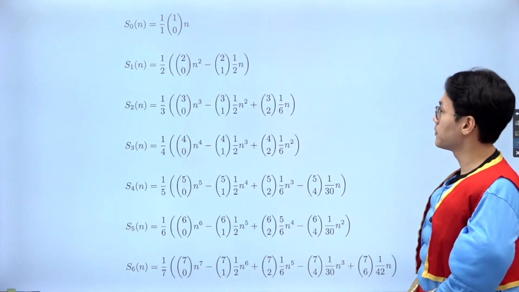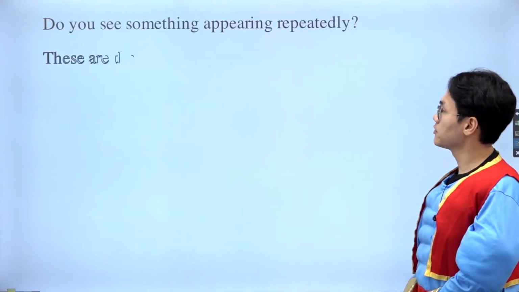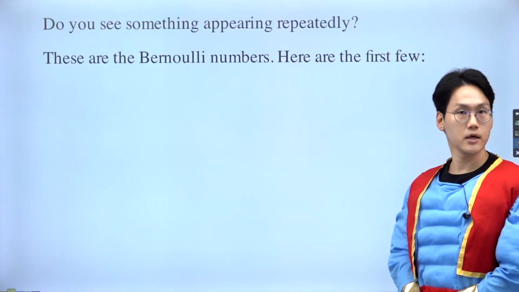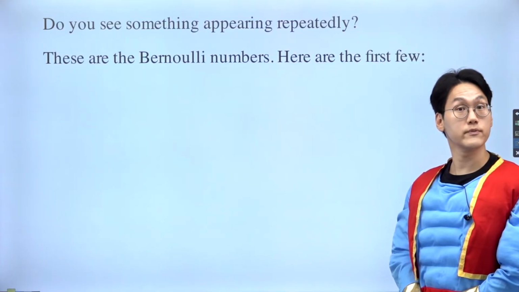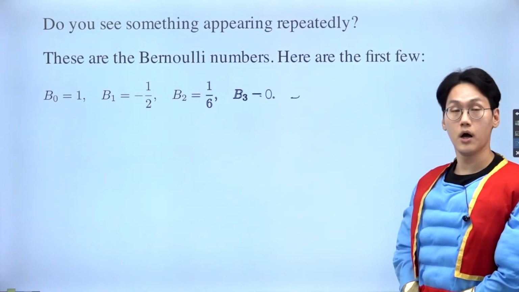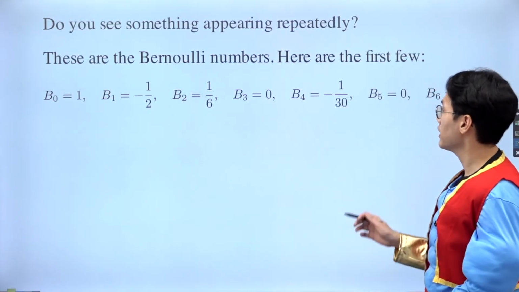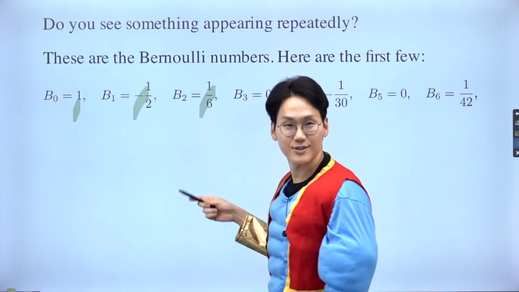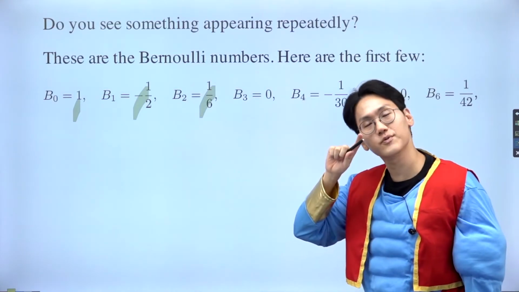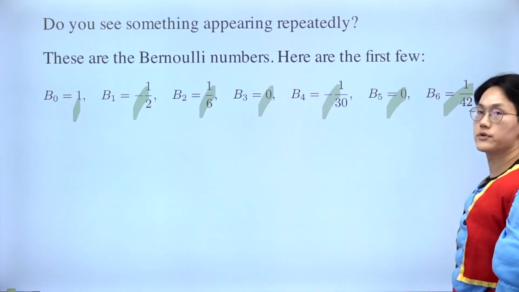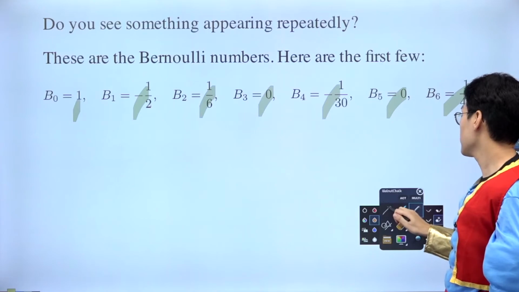Those numbers appear repeatedly, and those numbers we call Bernoulli numbers, from the power series, which we could have seen from the November and May 2022 Paper 3 problems working with the power sum. So yes, those are the numbers that we have seen repeatedly: 1, negative half, 1 over 6 (so the 5 over 6 in the previous question was a mistake), 0, negative 1 over 30, 0, 1 over 42. That's brilliant, right?